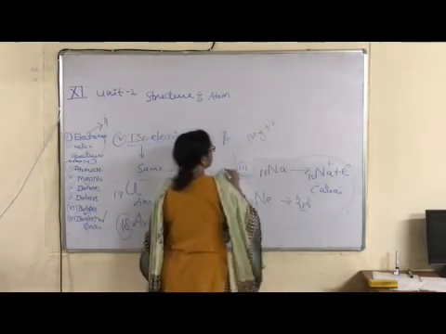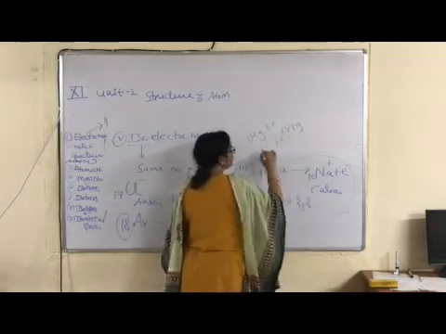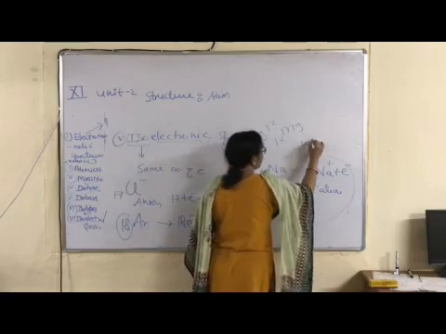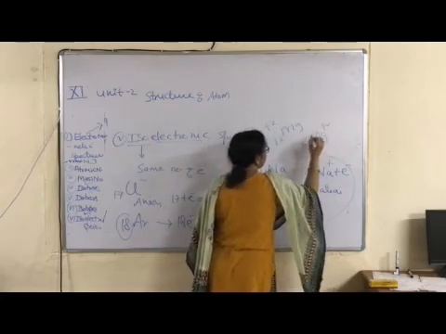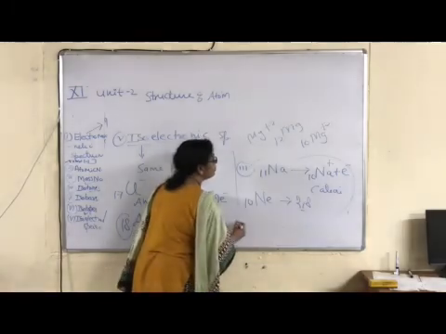Mg plus 2 also. Atomic number of magnesium is 12. When 2 electrons are removed, then how many electrons are left? 10. Mg plus 2 ion is also isoelectronic with the sodium ion and neon atom.